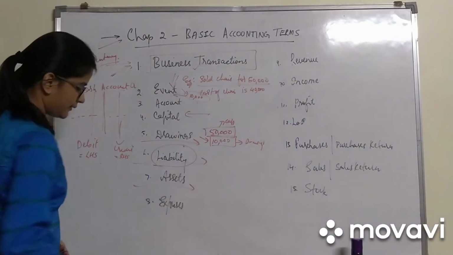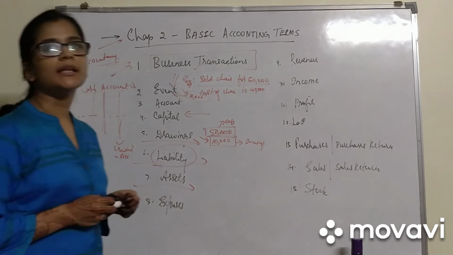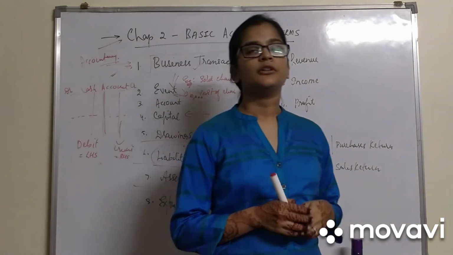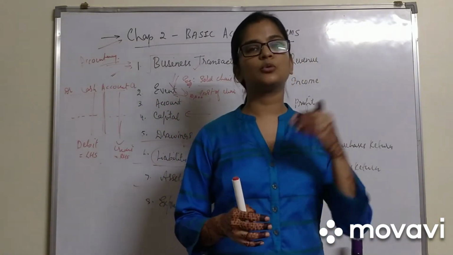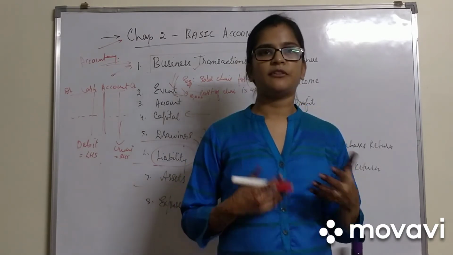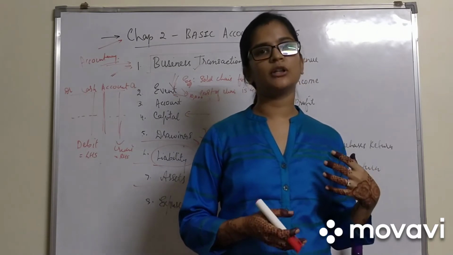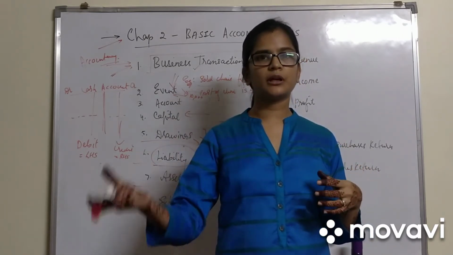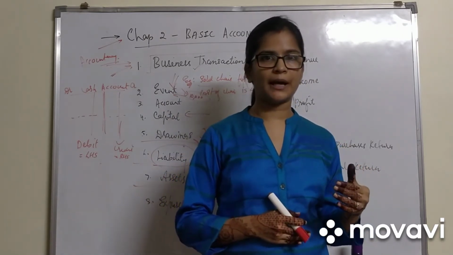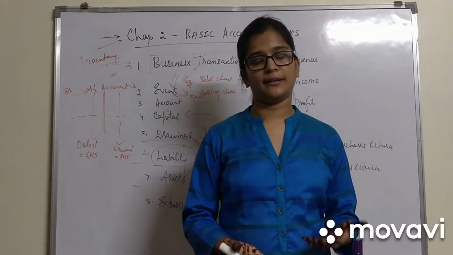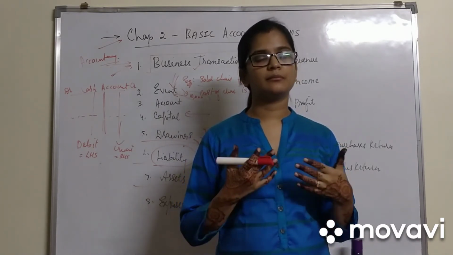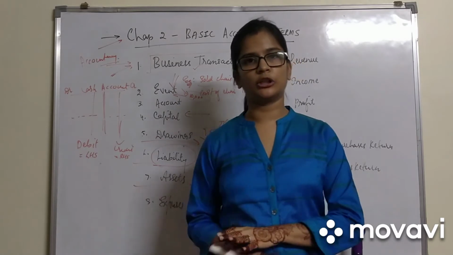Next we have assets. Assets means any amount which is due by the third person to the business. Say for example you have a business and someone had taken money on credit from you. So the third person who is liable to pay you back is nothing but an asset. Asset can also be fixed assets, current asset, non-current asset.